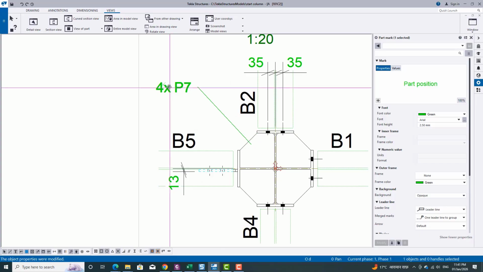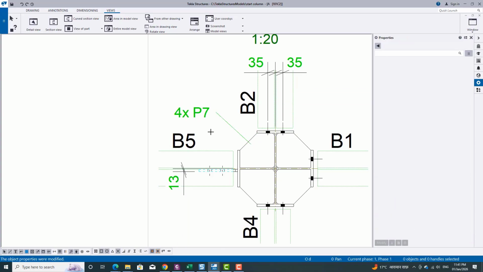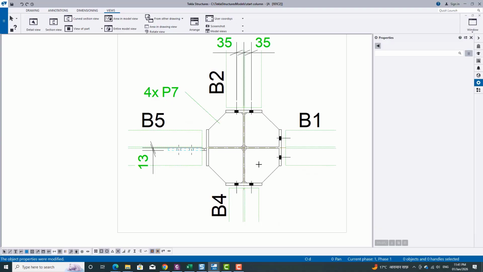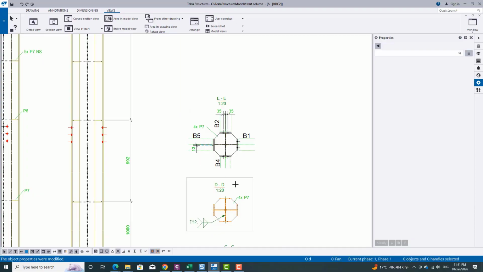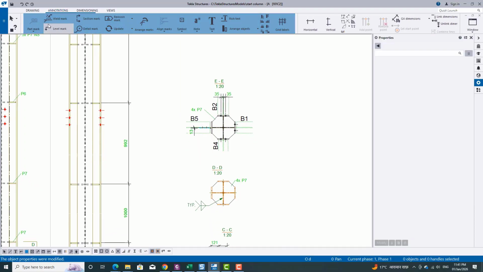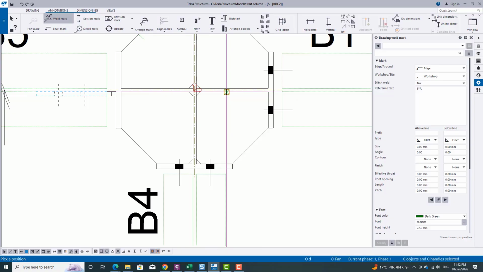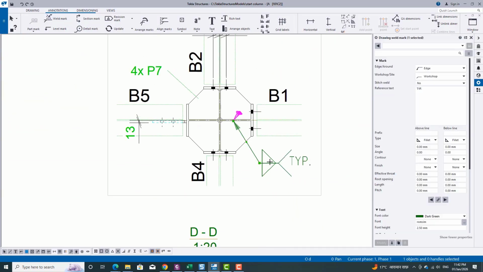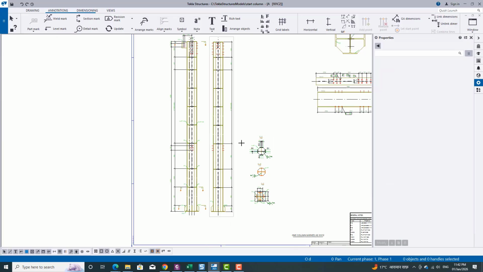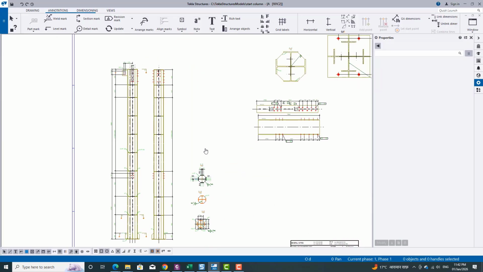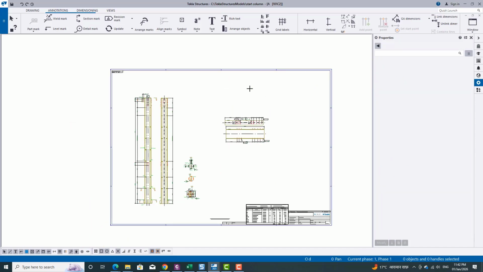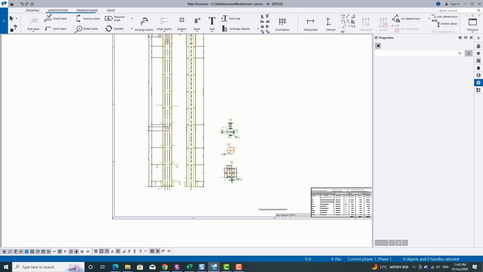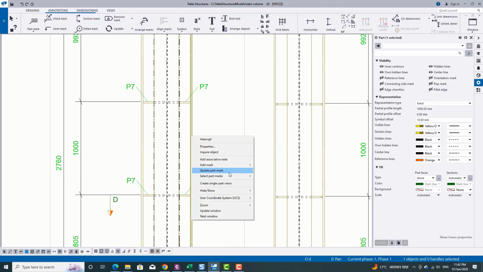You can merge all these similar part marks. All these views are generated by default, so just remove them.